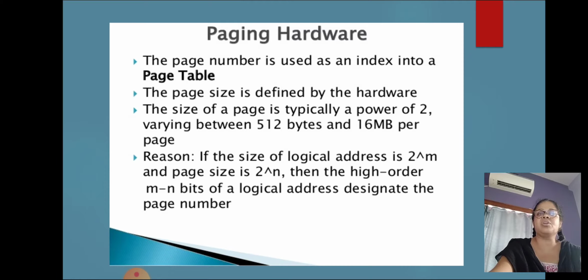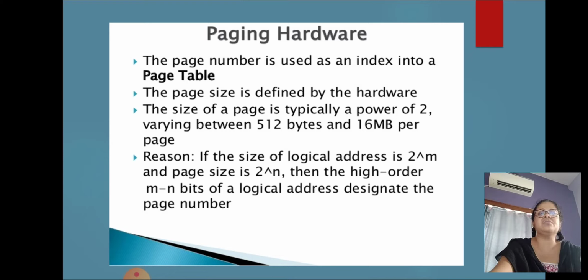The size of a page is typically a power of 2, varying between 512 bytes and 16 MB per page, depending on the computer architecture. The selection of a power of 2 as a page size makes the translation of a logical address into page number and page offset particularly easy.